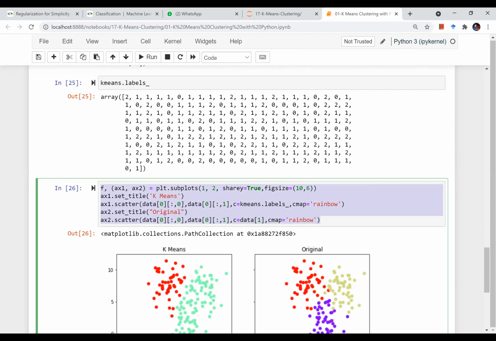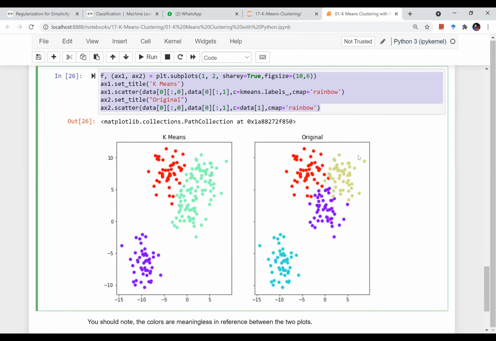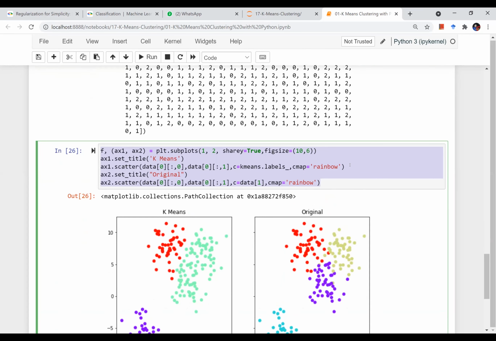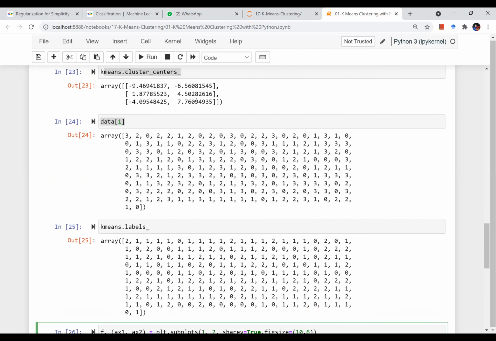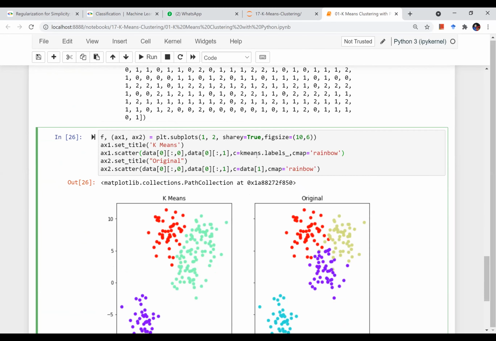Now when I plotted both of them side by side, this is the model prediction, and this is the actual data distribution. The model is predicting only 3 clusters because I asked it to make 3 clusters, but the actual data has 4 clusters. So your exercise can be to try it using 4 clusters, or 3 clusters, or maybe 5 clusters, right? You can try all that out.